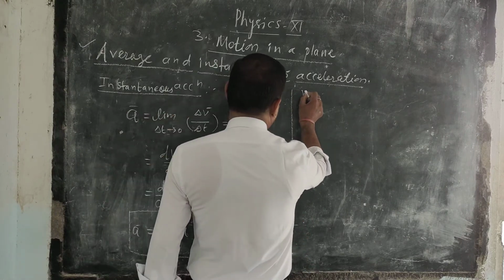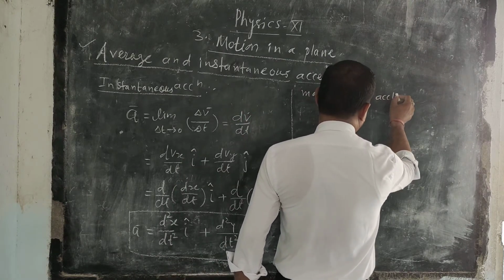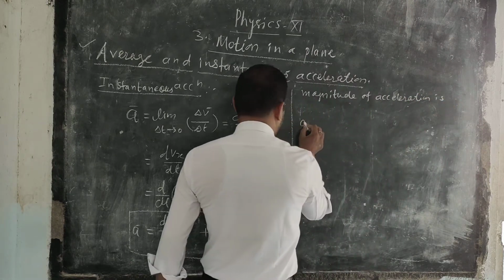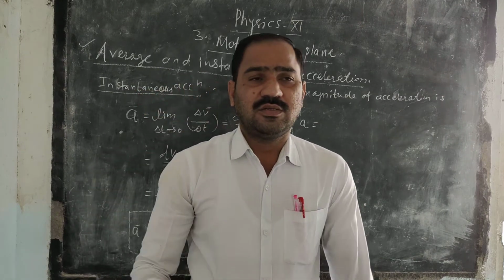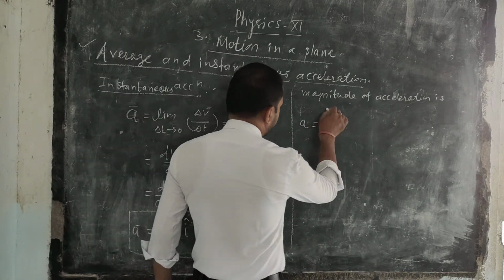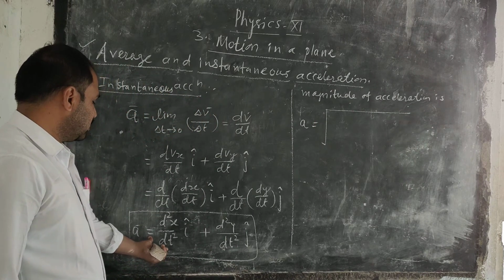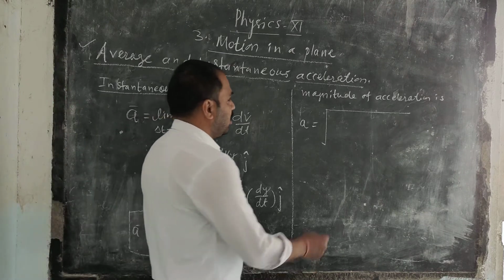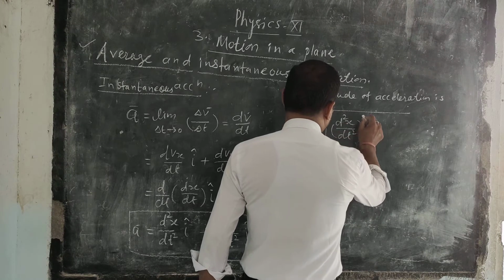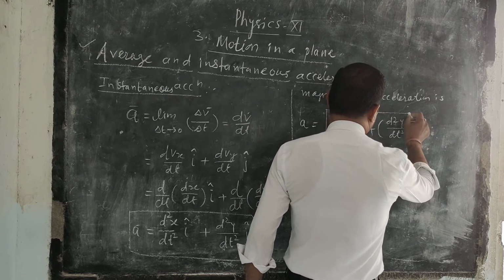Therefore, the magnitude of the instantaneous acceleration is given by a is equal to the square root form. So here we have to take the square of each term: d2x upon dt square whole square plus d2y upon dt square whole square.